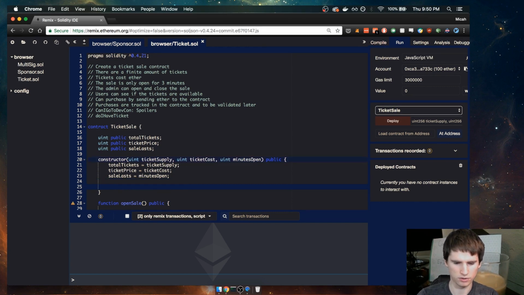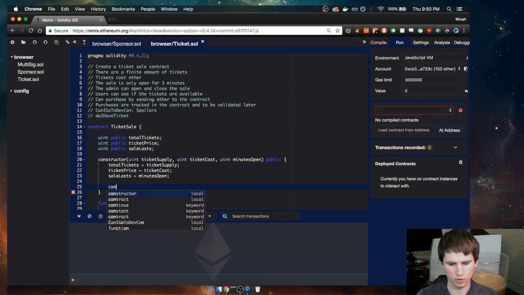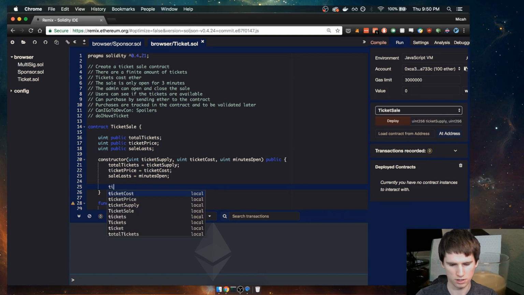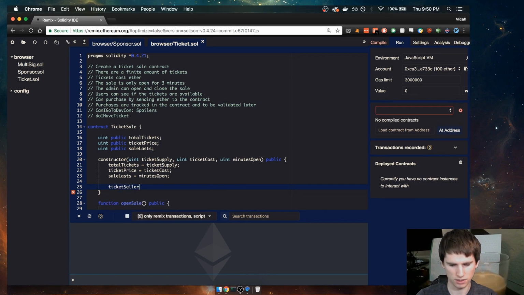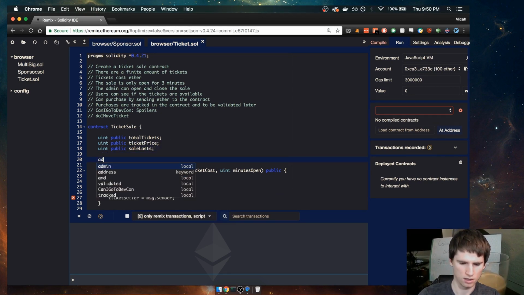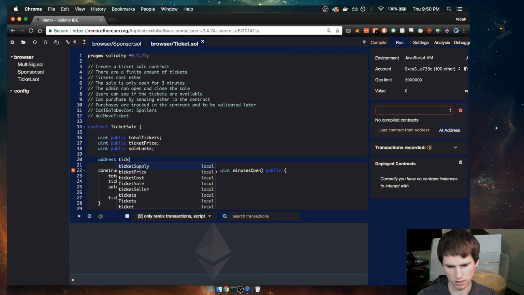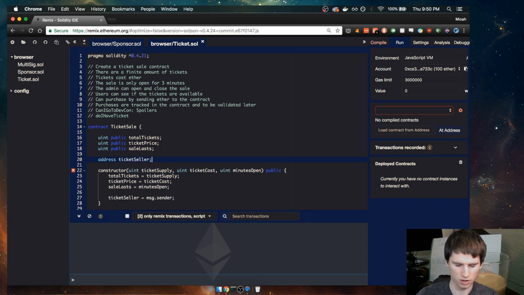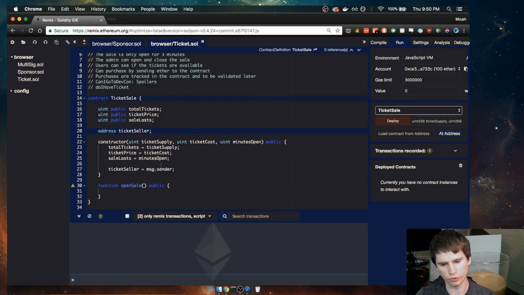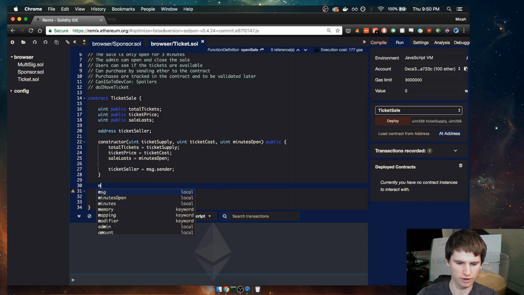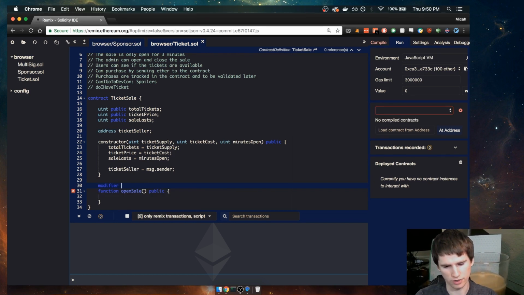So let's go ahead and do a variable called admin or ticket seller equals message dot sender. So we're going to make that an address ticket seller. Okay, so we've got a variable now to hold who opened the ticket sale, and then we're going to make a modifier to check to make sure that you are this person.